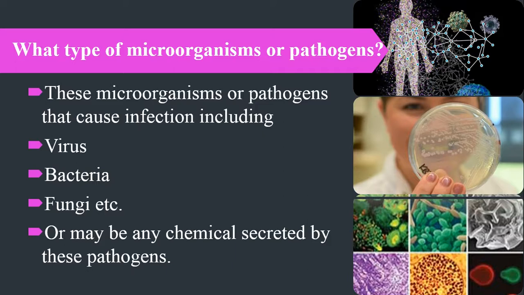But these chemicals may also be secreted by the microorganisms, the viruses, bacteria and fungi, because they also have secretions. The secretions produced by these microorganisms are chemicals that also cause different types of infections or diseases. So these are basically the microorganisms or pathogens that attack any human body, animal body, or plant body.